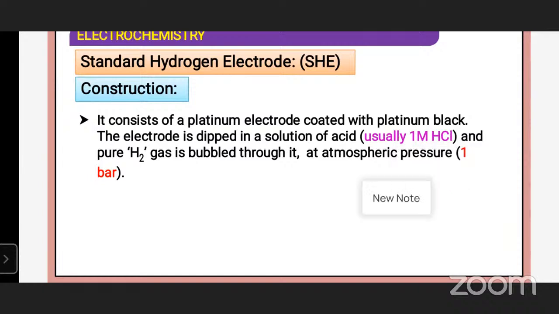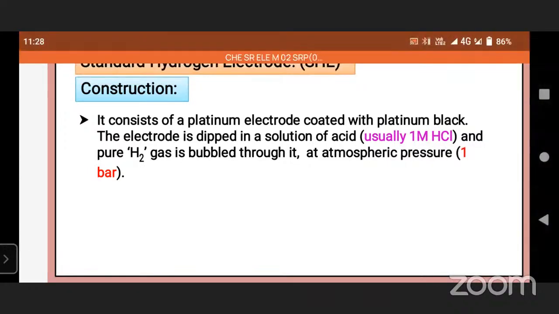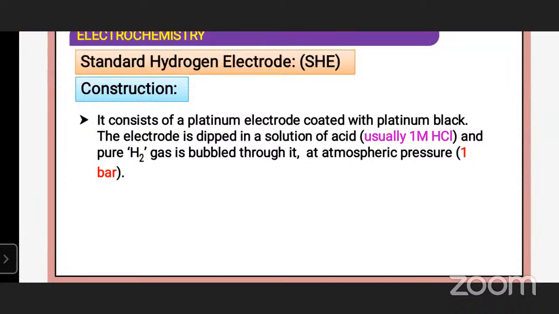The EMF of the standard hydrogen electrode is taken as 0.0 volt at all temperatures. Pure H2 gas at 1 bar pressure is continuously bubbled through the solution at 298 Kelvin.